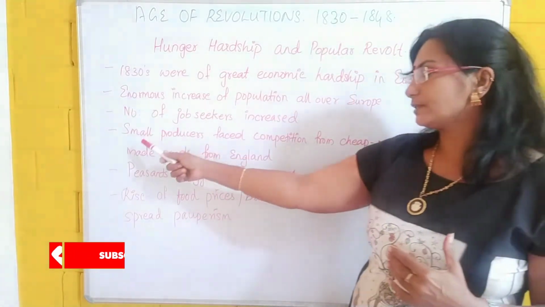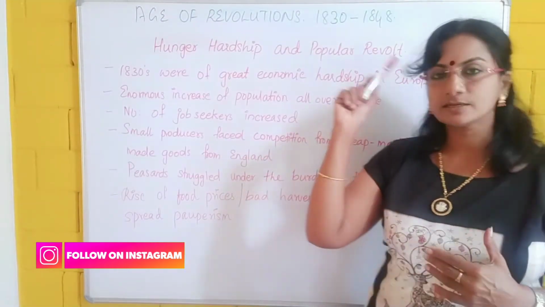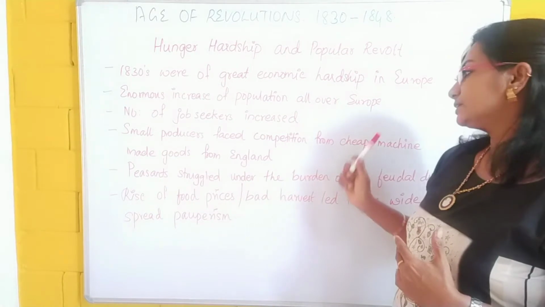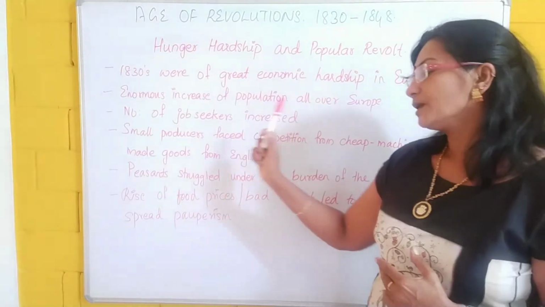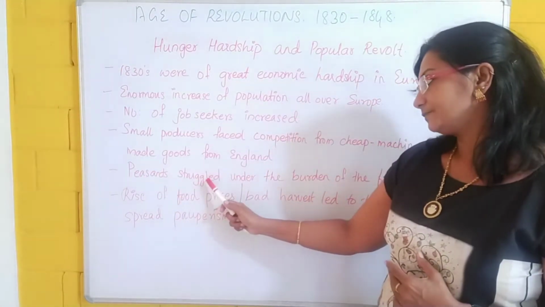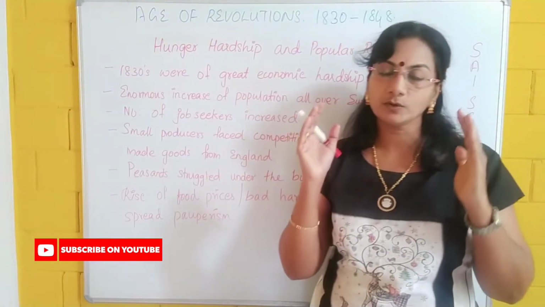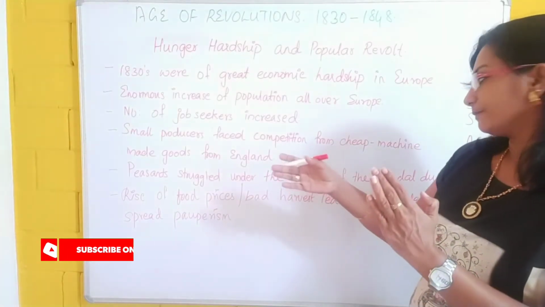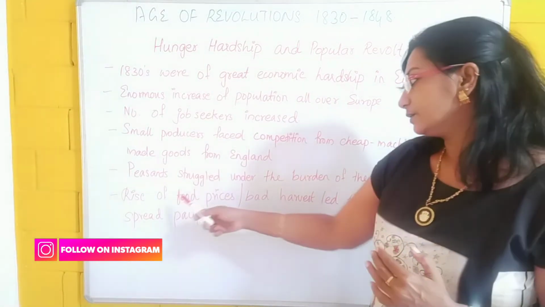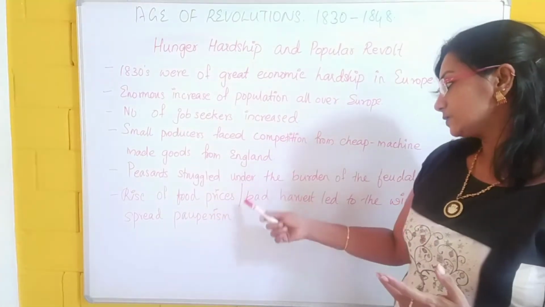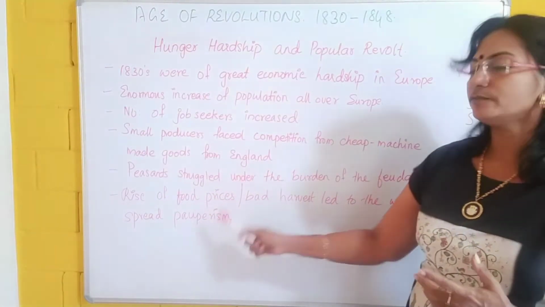Another thing we have to see is that small producers faced competition from cheap machine-made goods from England. At that time, the Industrial Revolution was there in England, so cheap machine-made goods were being imported from England. So the small producers faced competition. Understand? Another thing was the problem of the peasants. The peasants struggled under the burden of feudal dues. And another thing is the rise of food prices because of bad harvests. The rise of food prices led to widespread pauperism.